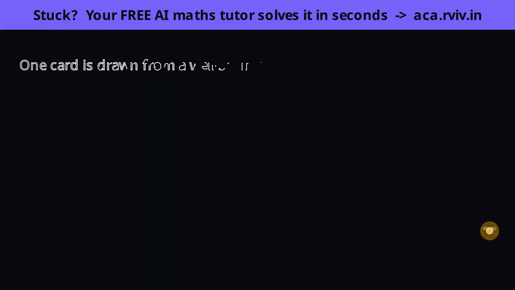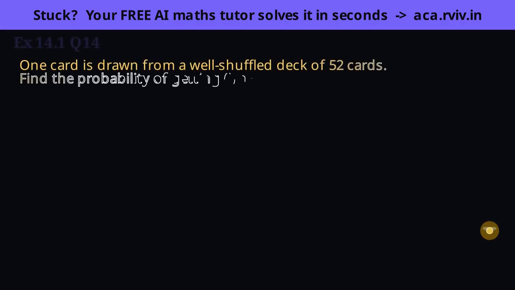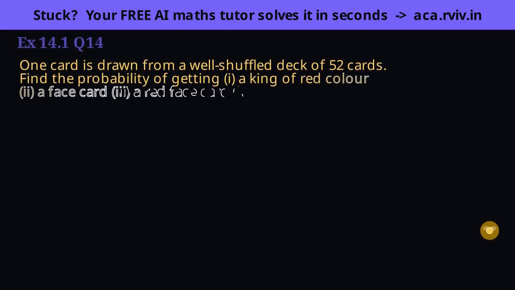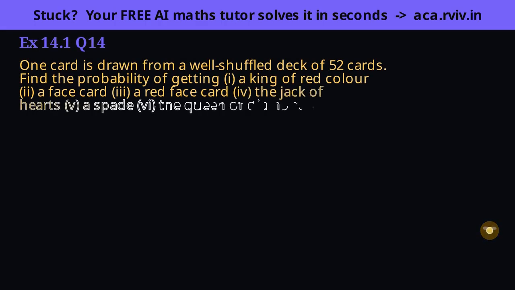Know your deck cold, 4 suits, 26 red and 26 black, 12 face cards, and every part becomes easy. Card problems are all counting once you carry the deck's map in your head, so let's lay it out. 52 cards, split 26 red and 26 black, with 12 face cards, the jack, queen and king in each of the 4 suits. A well-shuffled deck makes all 52 equally likely, so the total is 52.